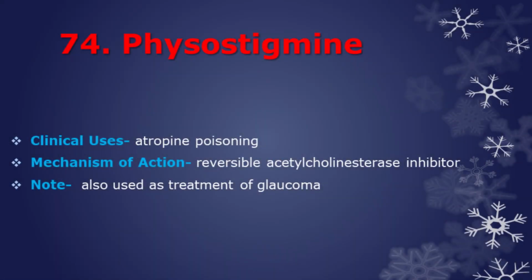Next antidote is physostigmine. Physostigmine is another reversible acetylcholinesterase inhibitor. Since it is able to cross the blood-brain barrier, it can be used to treat atropine poisoning. It is also used as an ophthalmic solution in the treatment of glaucoma, as it can produce miosis and stimulate the outflow of aqueous humor from the eye, thereby decreasing intraocular pressure.